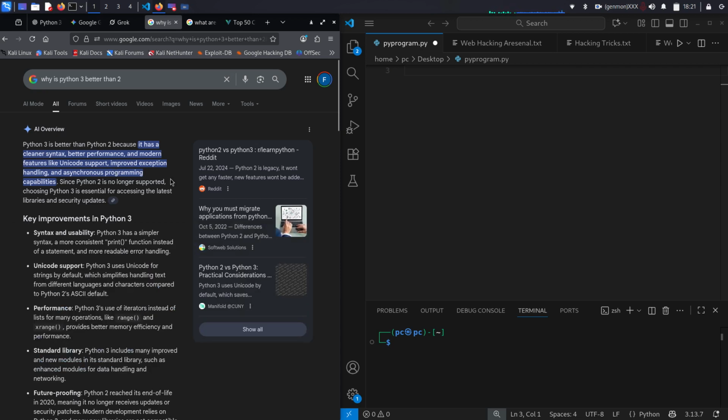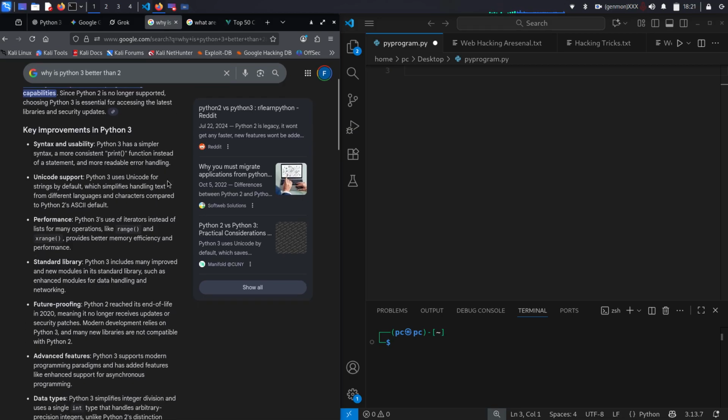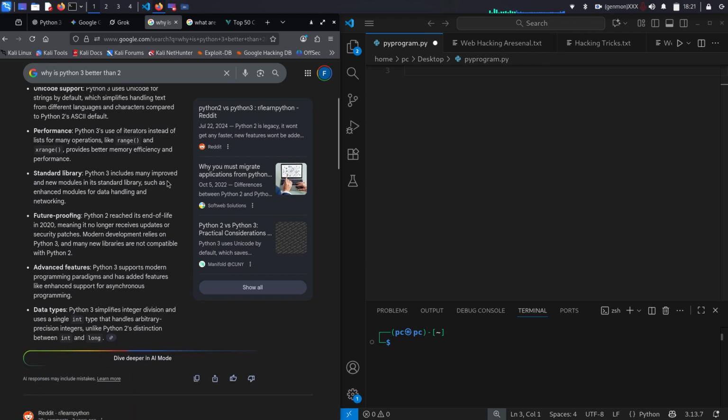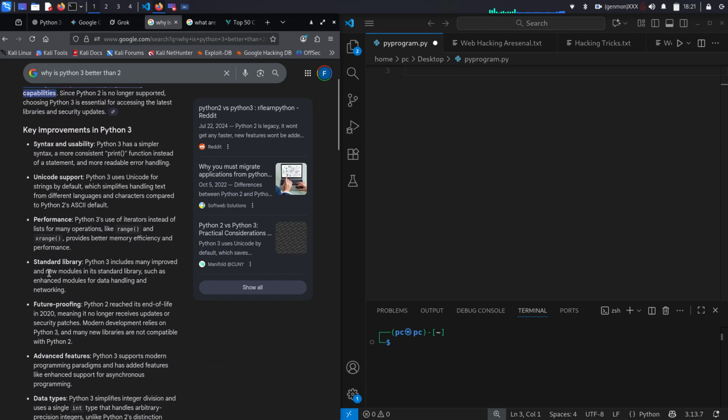Python 3 is better than Python 2 because it has cleaner syntax, better performance, and modern features like Unicode support, improved exception handling, and asynchronous programming capabilities. Since Python 2 is no longer supported, choosing Python 3 is essential for accessing the latest libraries and security updates. Key improvements in Python 3 are syntax and usability. Python 3 has a simpler syntax and more consistent print function instead of a statement, and more readable error handling, etc., etc. Right? So you can see why it's a lot better than version 2.